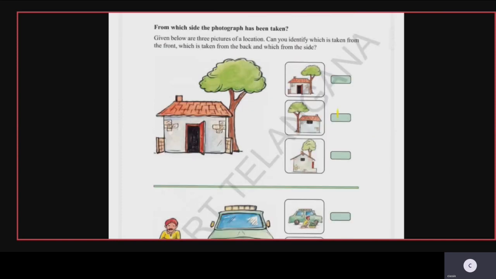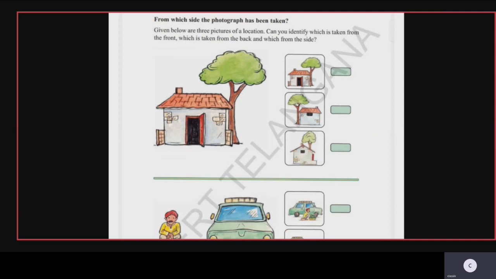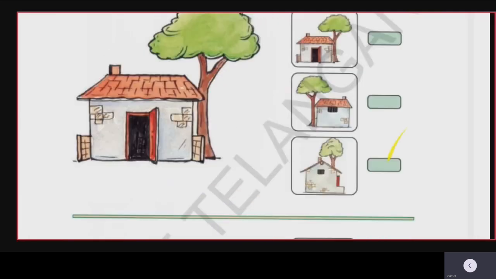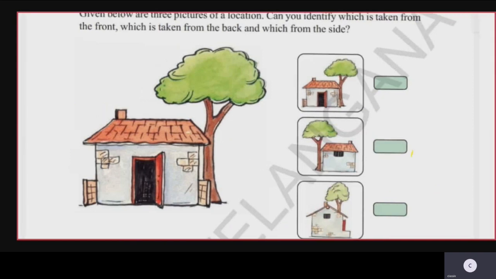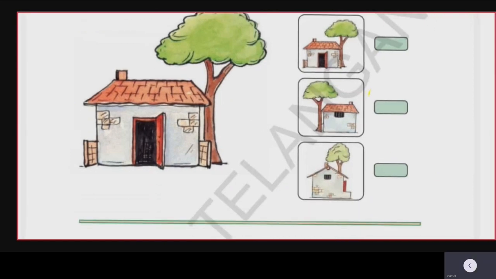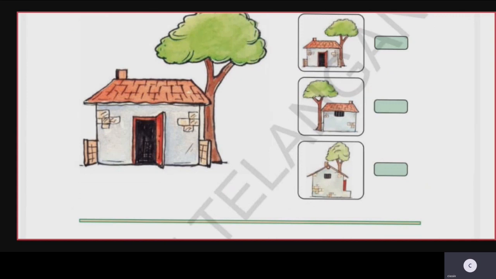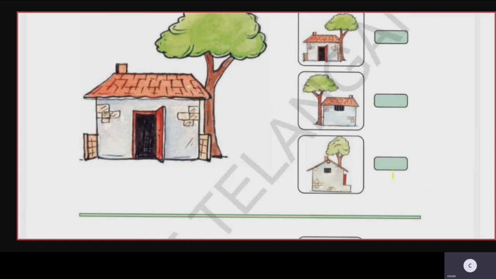Okay, children. The first diagram which you see is the front view of a hut. And the second diagram which you see is the back view of a hut. Back view. Yes. And the third diagram which you see is the side view of a hut.